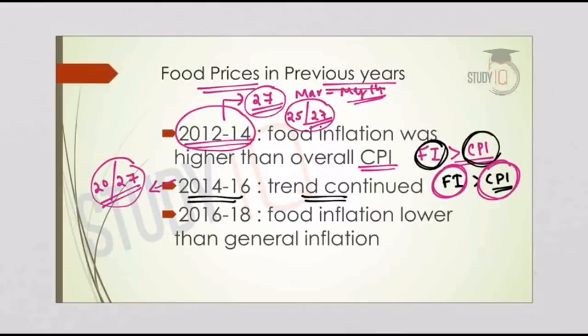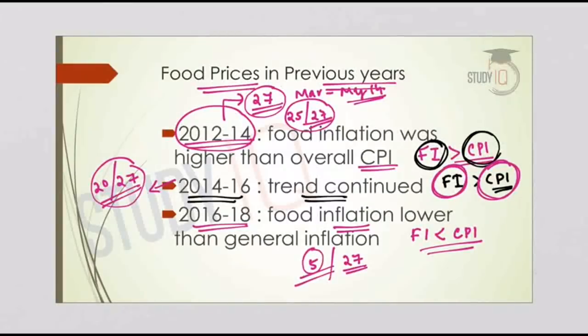But now coming to the 2016-18 period, from September 2016 to November 2018, consumer food inflation in India was much below the general inflation. So that means food inflation was less than CPI or general inflation. And out of these 27 months, in 5 months we see that the annual increase in the official consumer food price index has been negative.